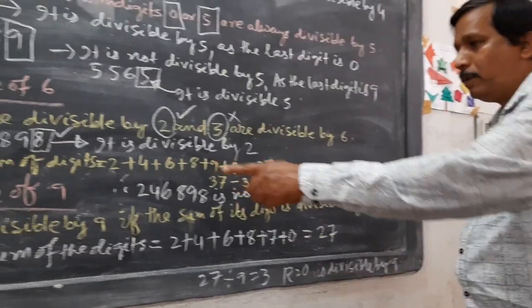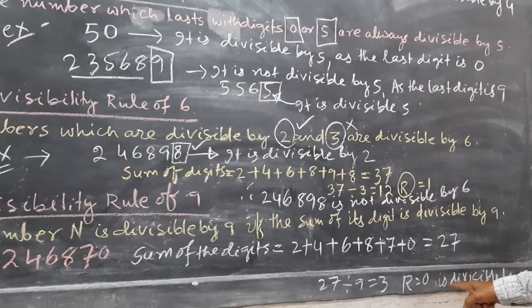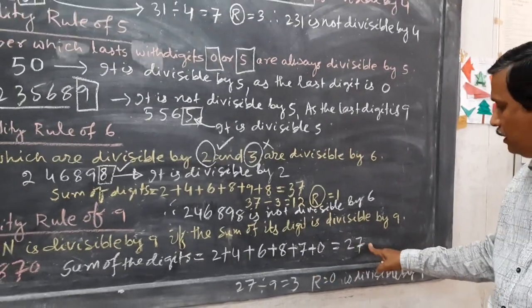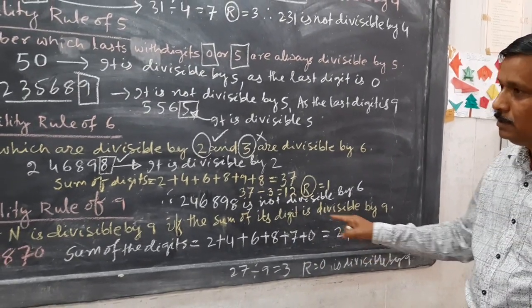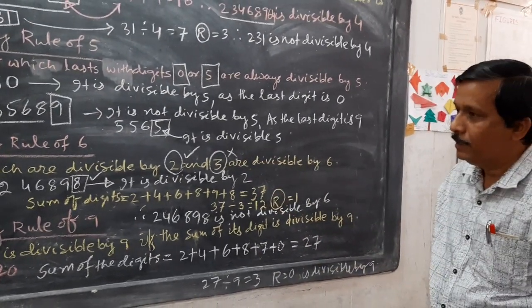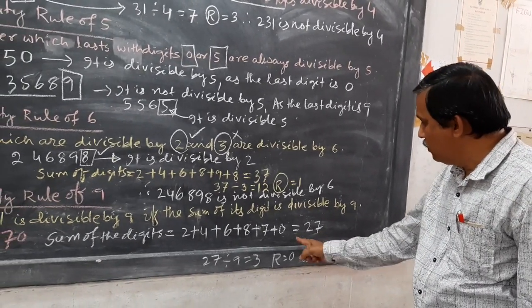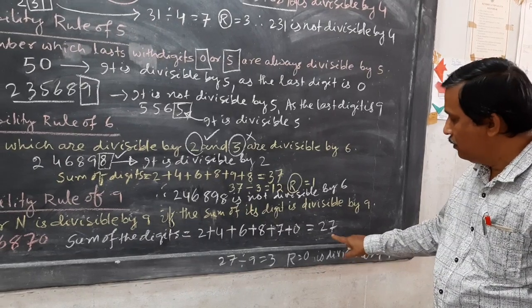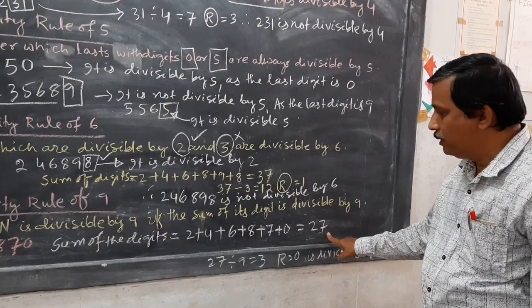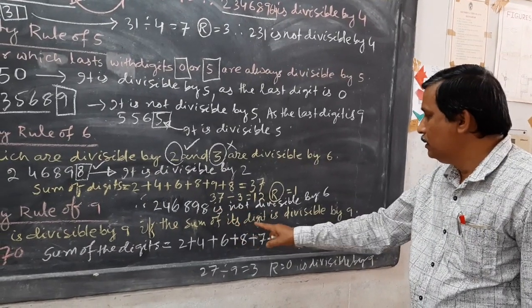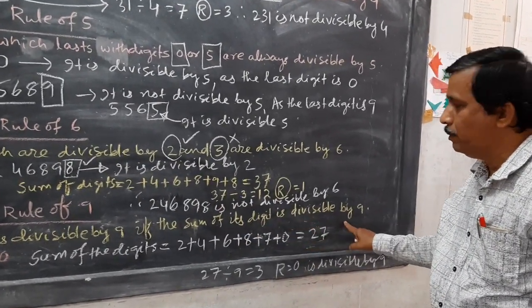The whole number, that is 2 4 6 8 7 0, is divisible by 9 because the sum is divisible by 9. So there is a similarity between 3 and 9. It is also divisible by 3, because 3 9s are 27. So a number n is divisible by 9 if the sum of its digits is divisible by 9.